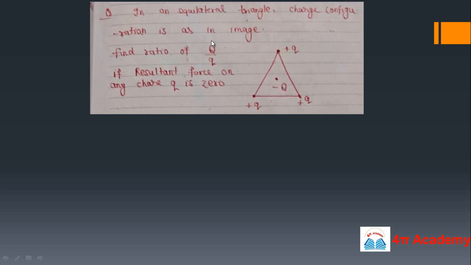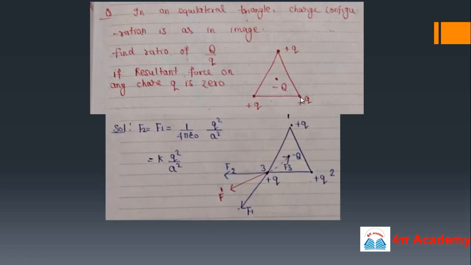We have to find the ratio of Q over q if the resultant force on any charge q is 0. So at any charge q means, suppose at this point the total force is 0, and at any other point we can also take that the total force is 0. At this condition we have to find out the value of capital Q over q.